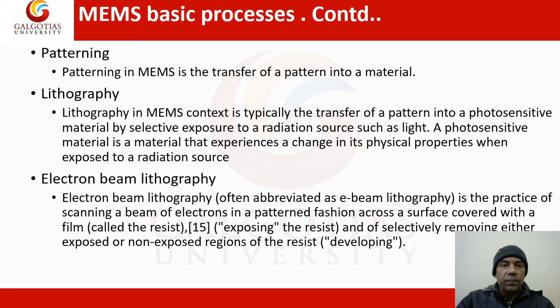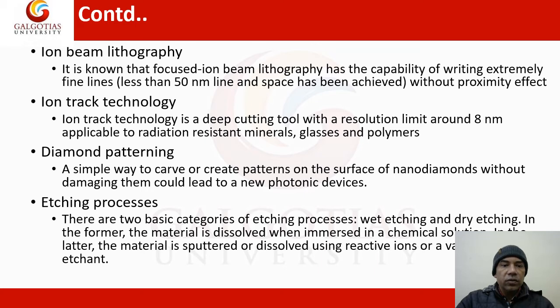Other methods are patterning. Patterning in MEMS is the transfer of pattern into a material. Lithography is another method. Electron beam lithography is another method. Ion beam lithography, ion track technology, diamond patterning, etching process. These are the methods.